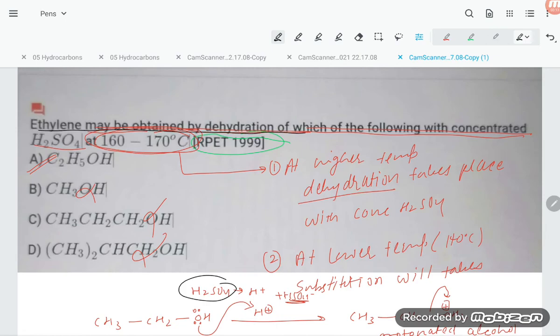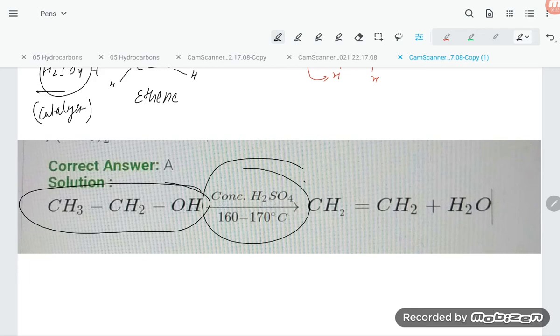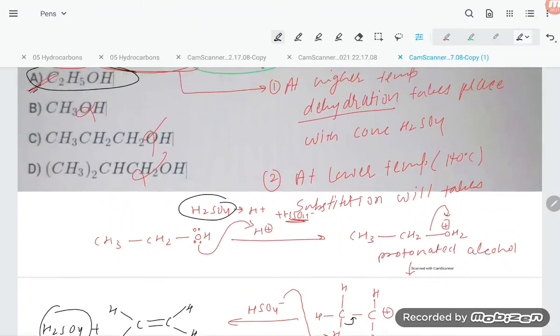So, ethylene may be obtained by dehydration of which of the following? Our answer will be option A, C2H5OH. Here ethyl alcohol is getting treated with concentrated H2SO4, giving ethene plus water. So this is all about our answer.